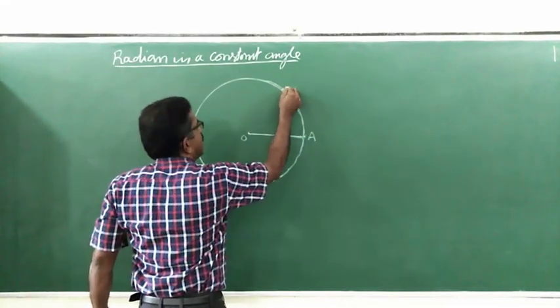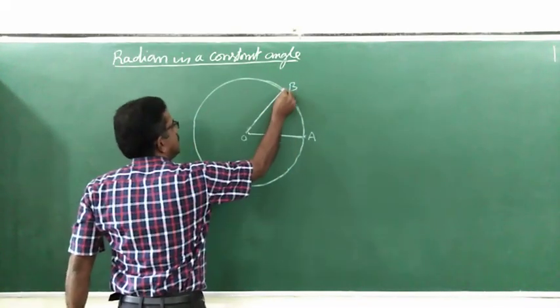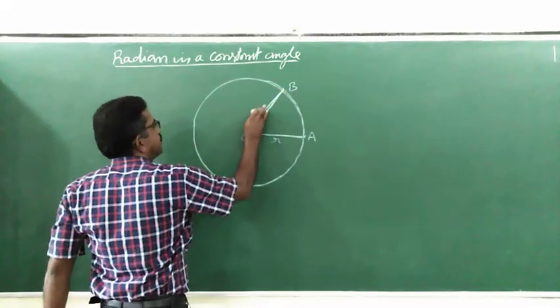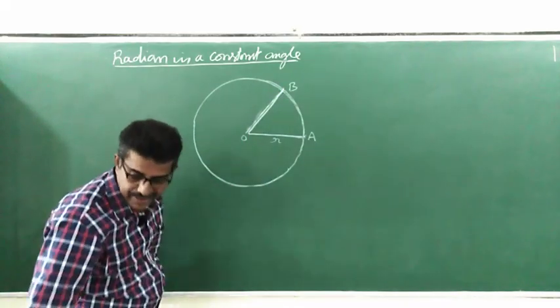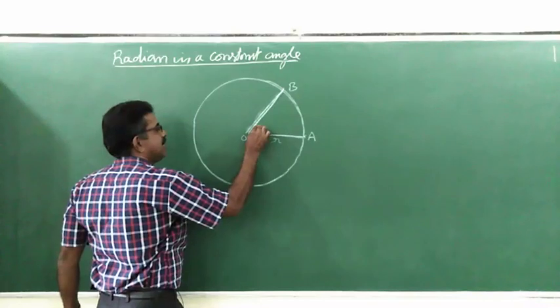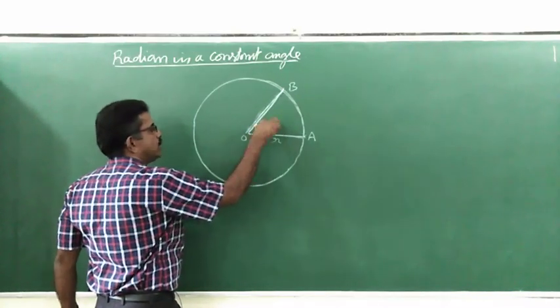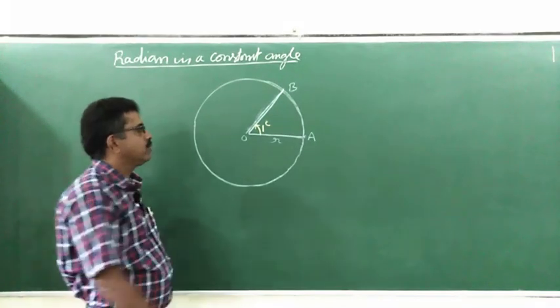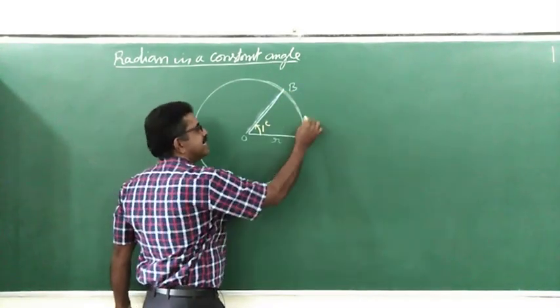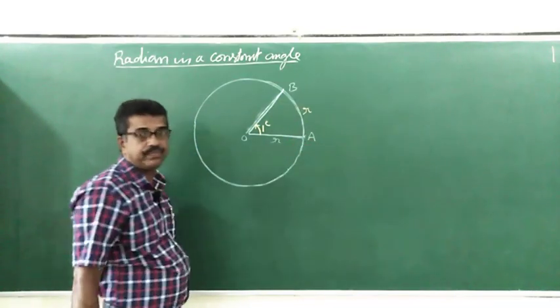And from this point, I call this point B, let me join it to the center of the circle. So, dear friends, can you tell me what is this angle? This angle is 1 radian. You know the notation for radian. What is this length? This length is nothing but the radius of the same circle.